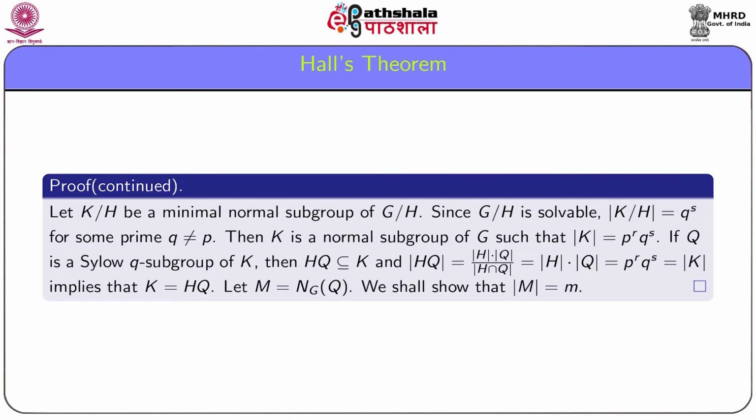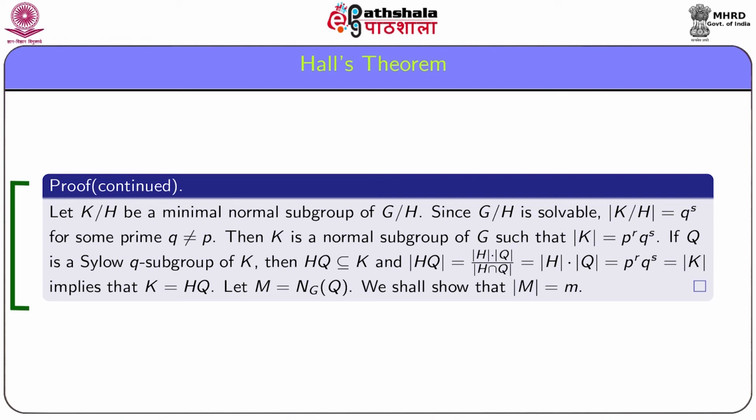Since the group G is finite, so is the quotient group G/H, and it has a minimal normal subgroup. Let K/H be a minimal normal subgroup of G/H. Since G/H is solvable, the order of K/H is a power of a prime, say q^s, for some prime q not equal to p. Then K is a normal subgroup of G such that order K equals p^r q^s.